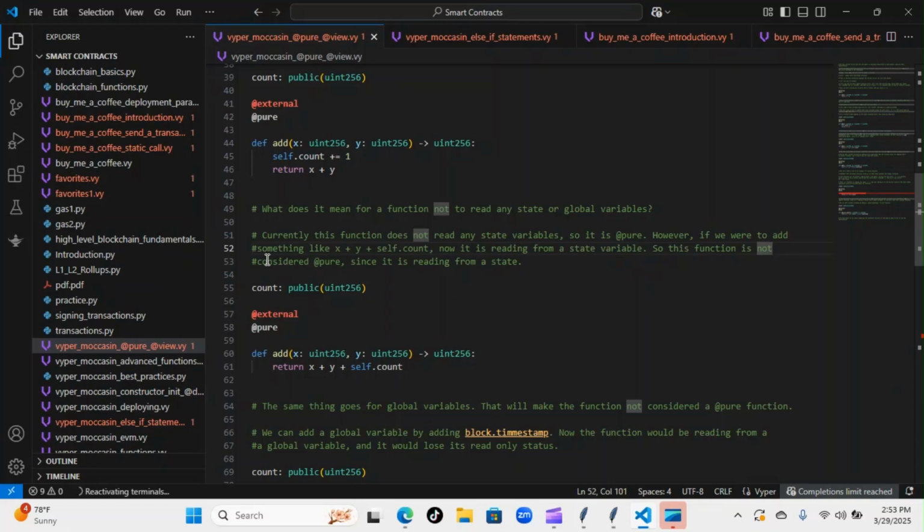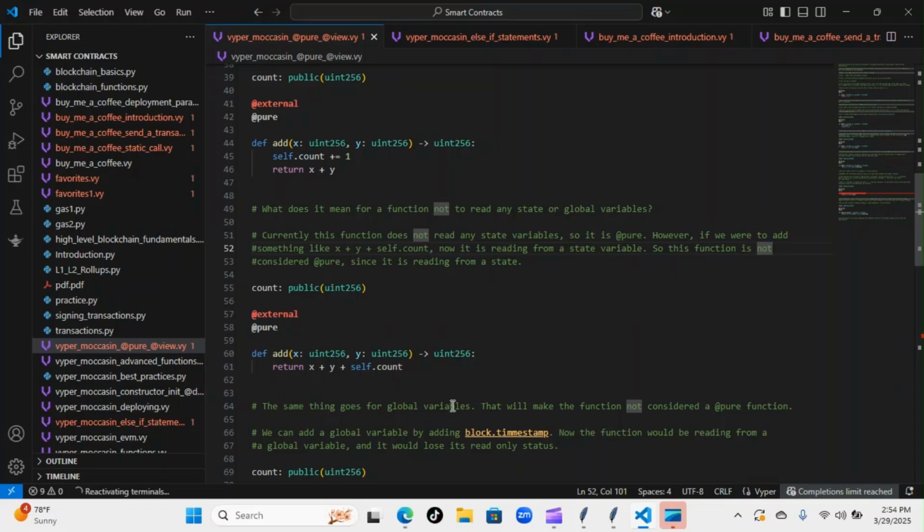So this function is not considered pure since it is reading from a state variable. This one right here will also throw an error, as you can see. We were doing a return x plus y plus self.count. Now it worked yesterday when we ran this entire function without the count state variable. You can see it's not going to work again because we added the state variable. Not only that, we added this self.count here, so it's actually calling on that state variable. So this is another example of it not working using the pure decorator, because again we're trying to read from a state variable.